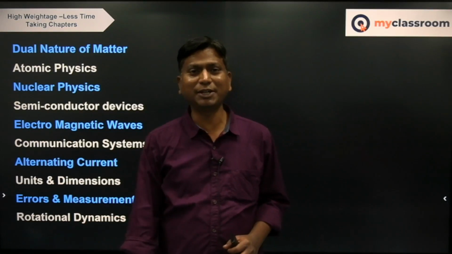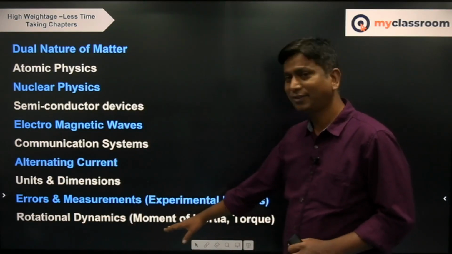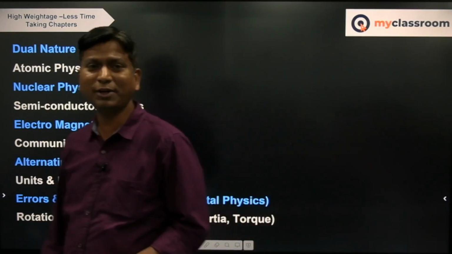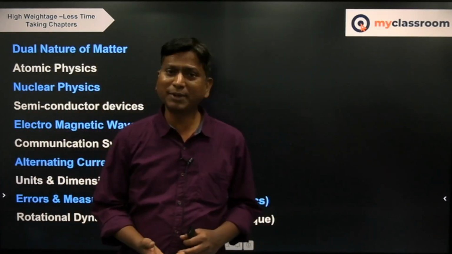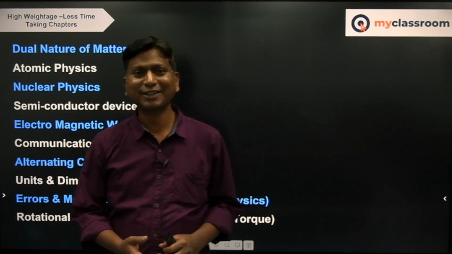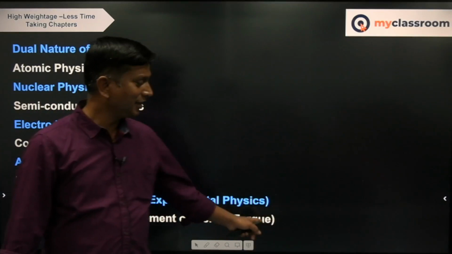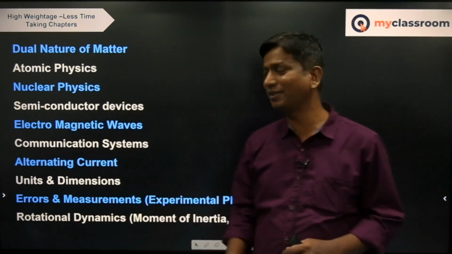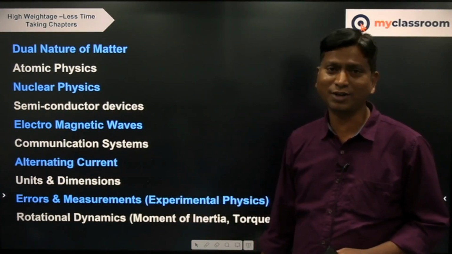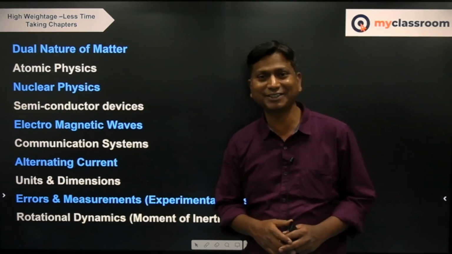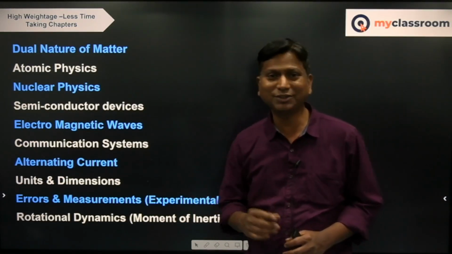When it comes to the JEE mains level, you can nicely go through the moment of inertia concepts, which are very easy: moments of inertia, parallel axis theorem, perpendicular axis theorem, and applications of those, with chances of combination with center of mass also. And the next one in the mains level, questions will be asked on torque. Generally in rotational dynamics they will not go beyond these two, moment of inertia or torque. Torque again in rotational equilibrium and angular accelerations, tau is equal to I alpha based questions.